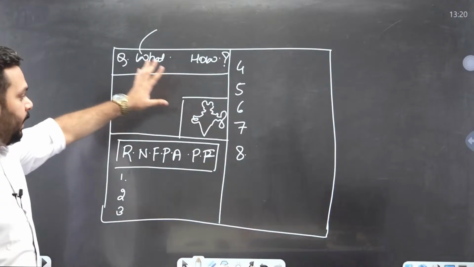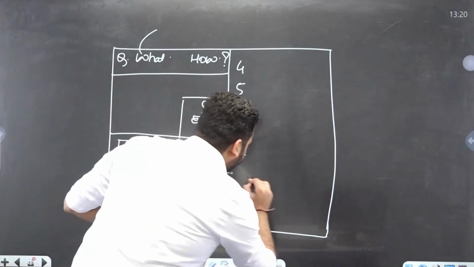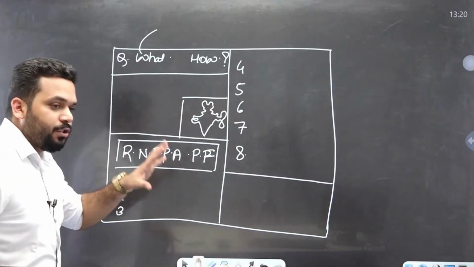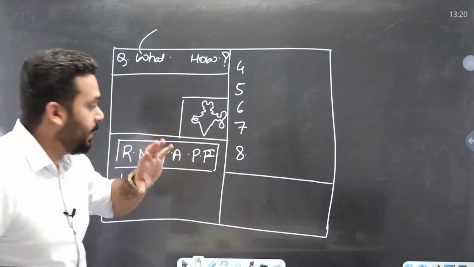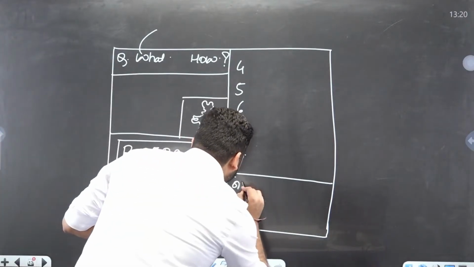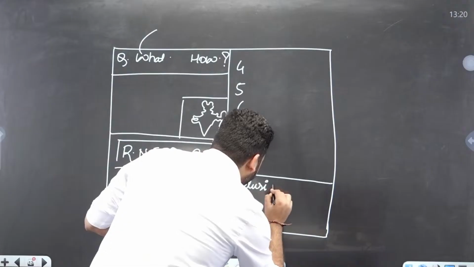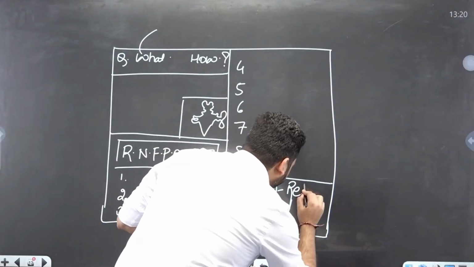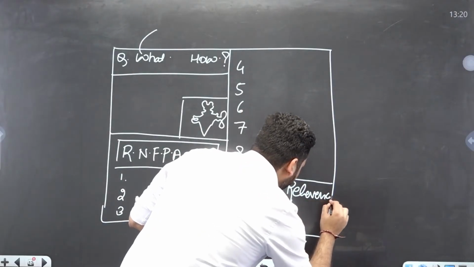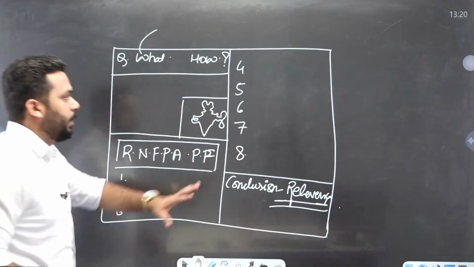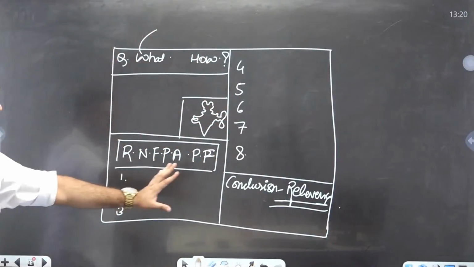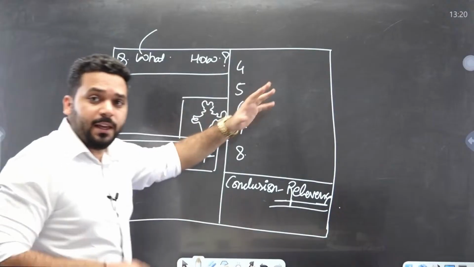Okay, this is how my page is going to look like, and then conclusion, relevance of these non-farm primary activities.